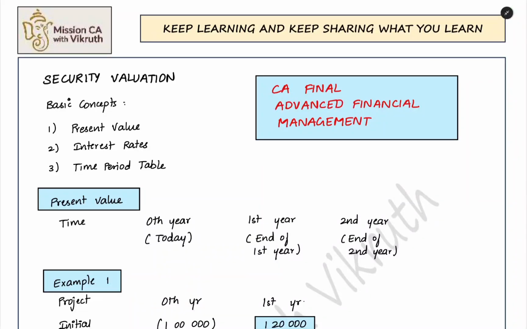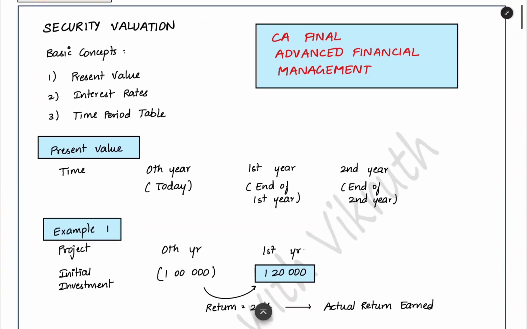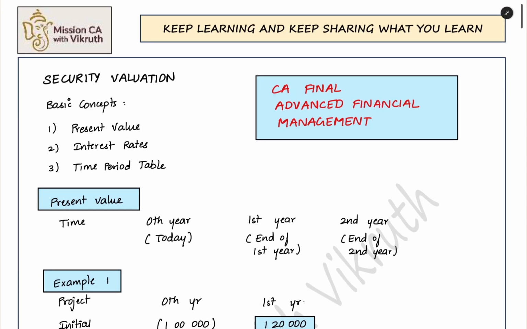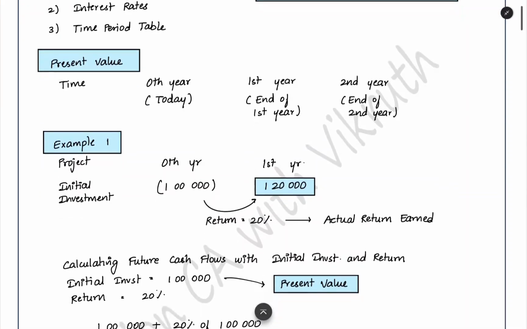First, we can start with the concept of present value. Before starting present value, we need to know one thing. When they are giving data in a question about cash flows or initial investment or the sales proceeds, at which time you are getting it, at the end of first year, second year, third year, in those cases you need to know how to visualize the question. You need to represent the question in a manner in which you can easily understand the data. So for that, we'll be using a timetable.